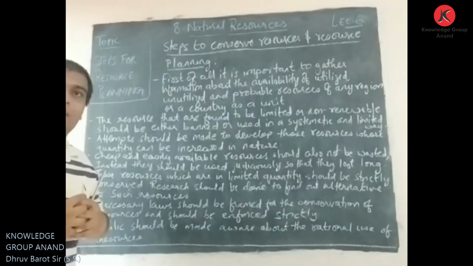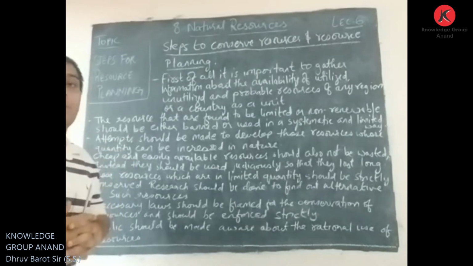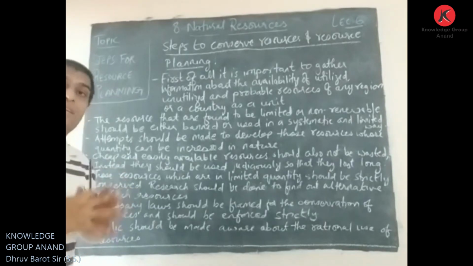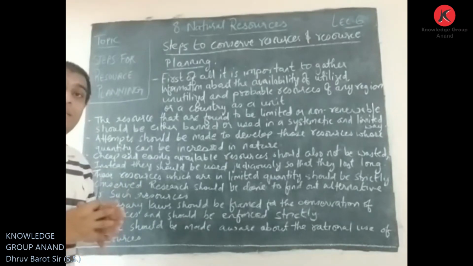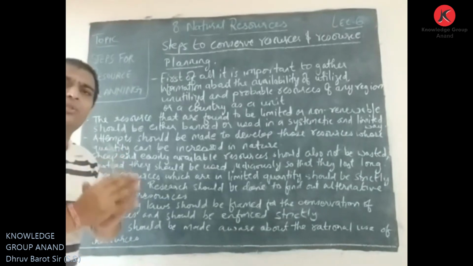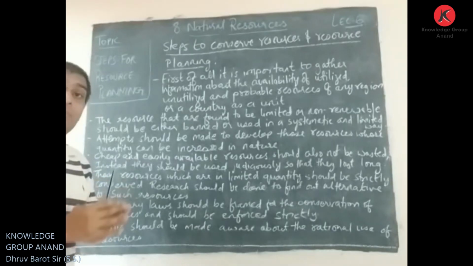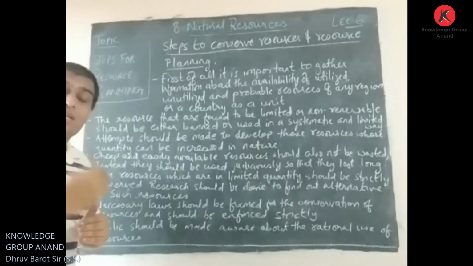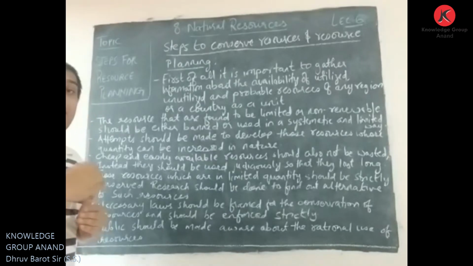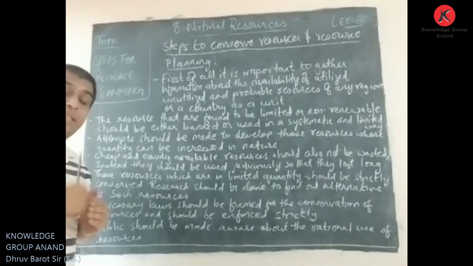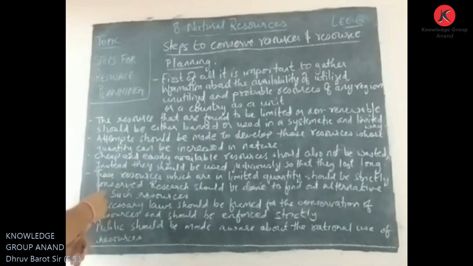So here it is said, if any resources are easily available, then also that resource should be used very judiciously, in a systematic and proper way, so that it is not wasted and can last long. It can be used again and again, and we can have more and more usefulness from it, so that it fulfills our need in future as well.